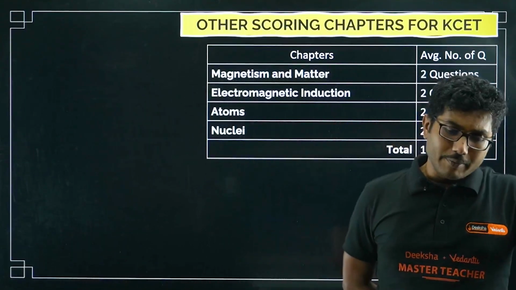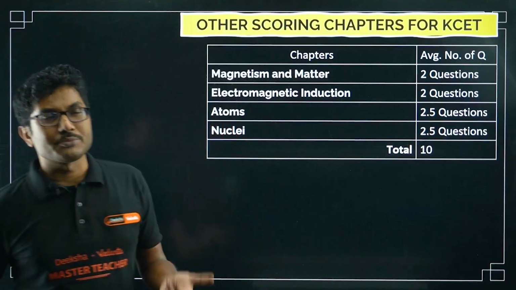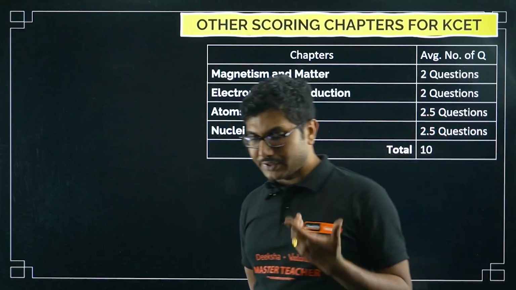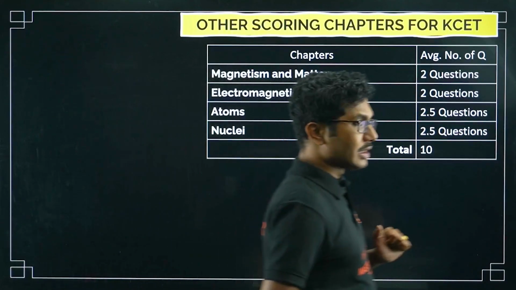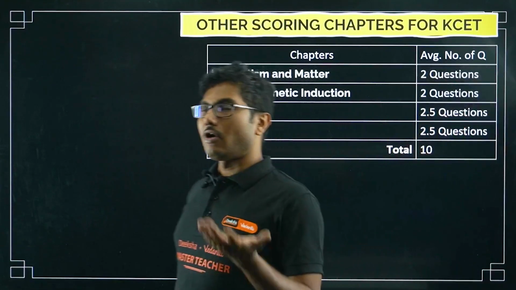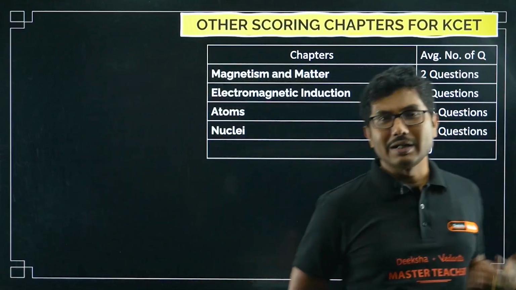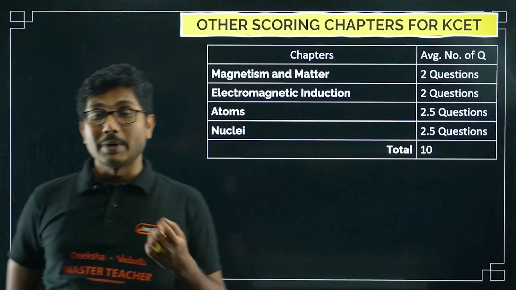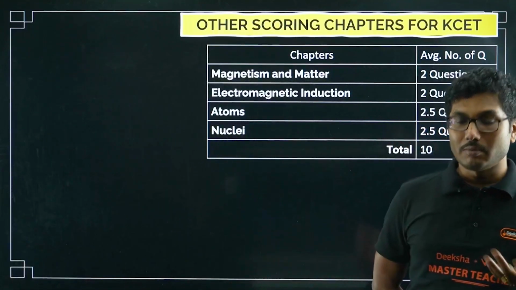From some chapters they generally ask little difficult questions, from some chapters they ask easy questions, and if you have some knowledge of your PU1 concepts, then you can still answer some questions from your PU1 as well. Obviously rotational motion and thermodynamics, some chapters might require a little more practice, a little more attention, but some questions you can simply answer by looking at them without much effort.